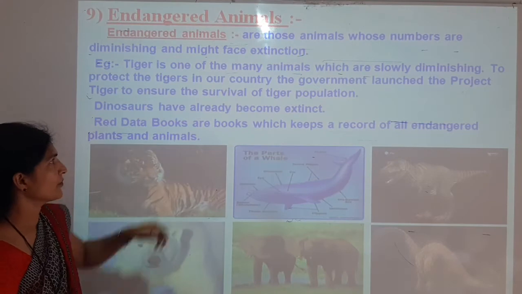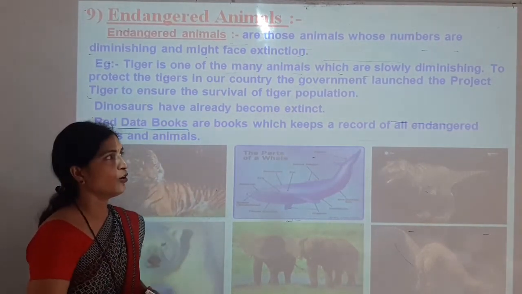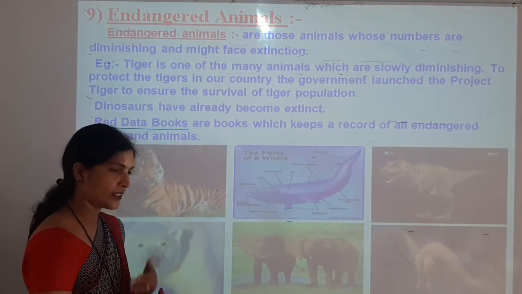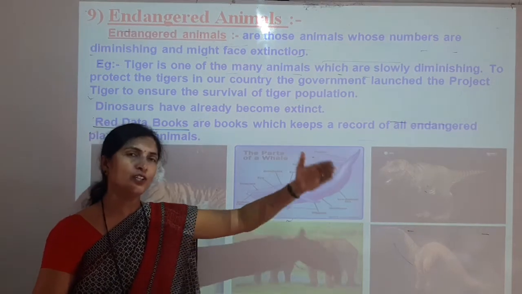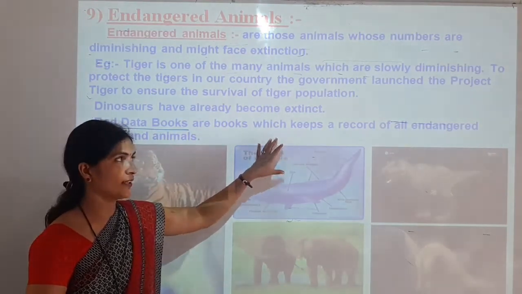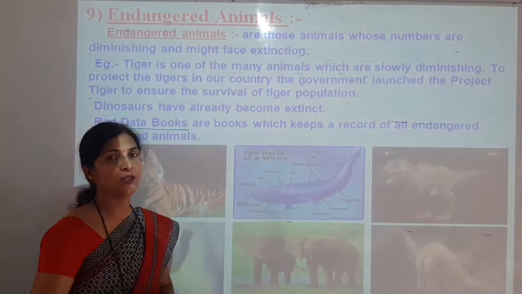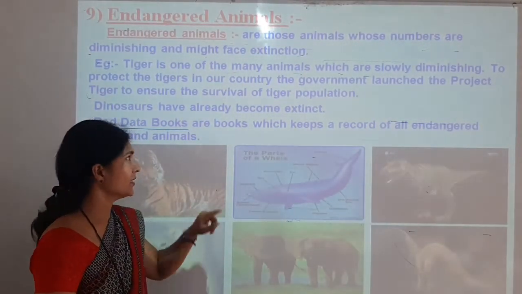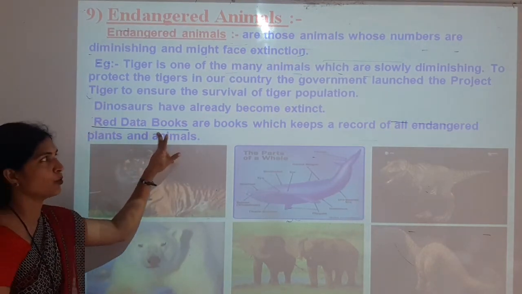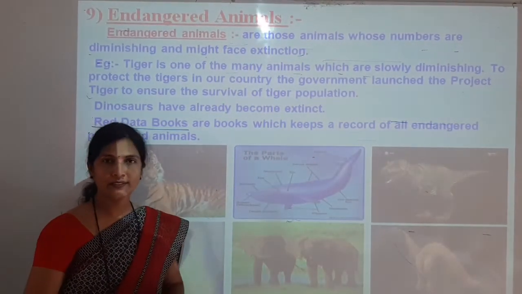Red Data Book. This book keeps a record of all endangered plants and animals. Some plants and animals are on the way of diminishing and disappearing, so those are included as endangered plants and endangered animals. These endangered plants and animals of the earth we can see in one book, and that book's name is the Red Data Book. It keeps the record of all endangered animals as well as plants.